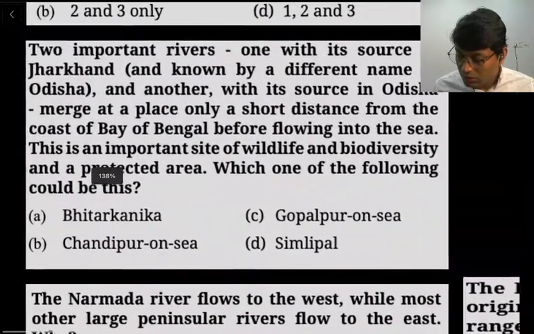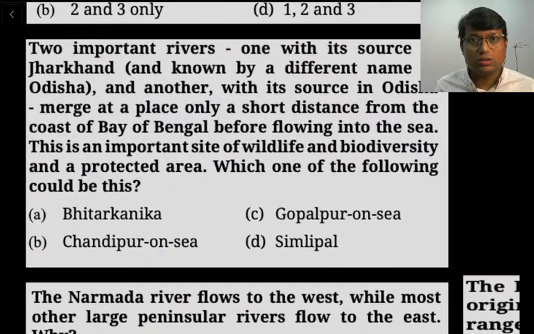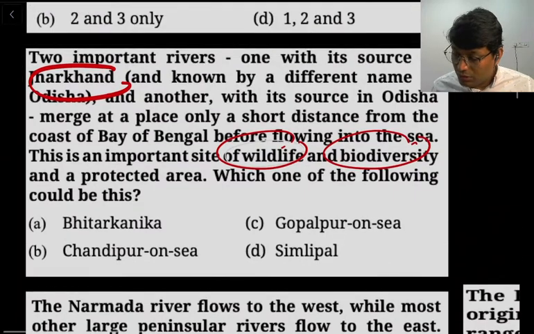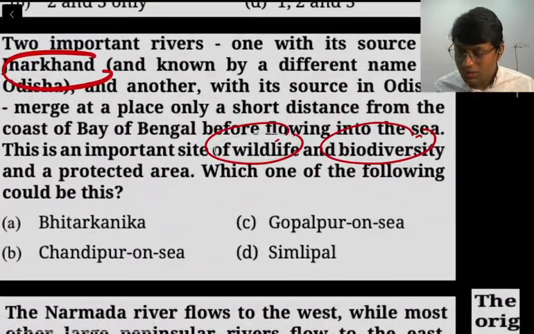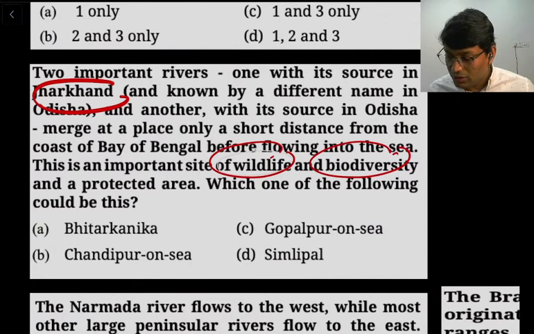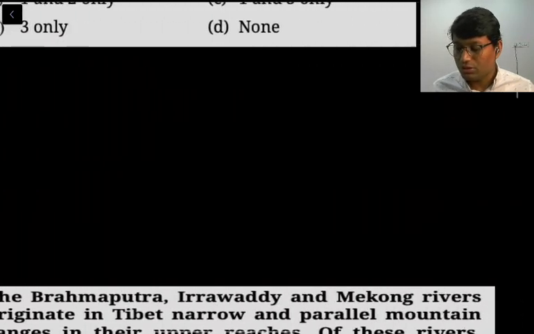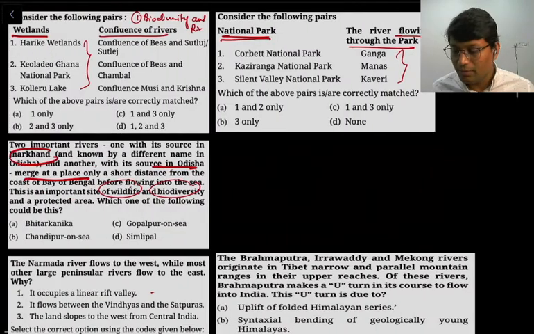Now a similar type of question, say again on wildlife and biodiversity, where we have to find out the important rivers in Jharkhand and Odisha, right? So I guess this is on Mahanadi or Damodar river or something. Again the river is not mentioned here, but we can identify the river and the associated biodiversity. So this is one more type of question, again in the biodiversity part.